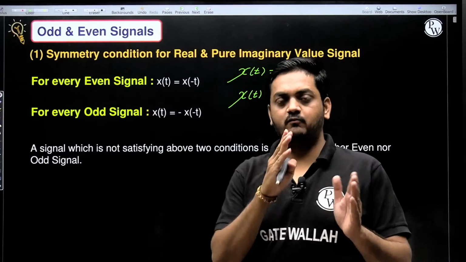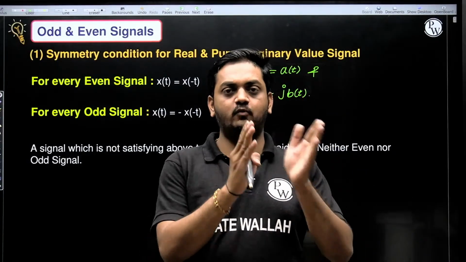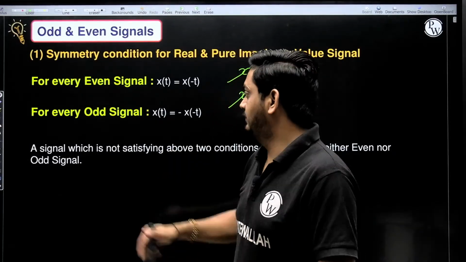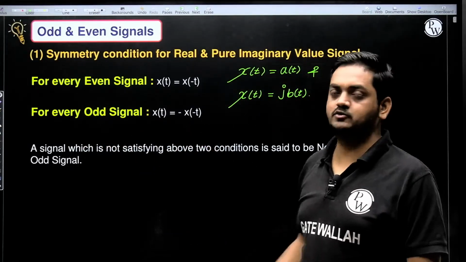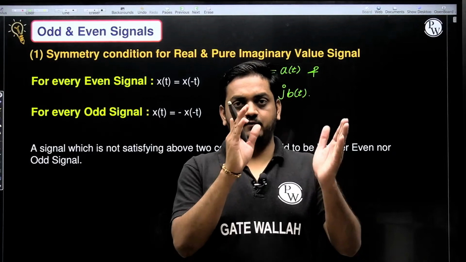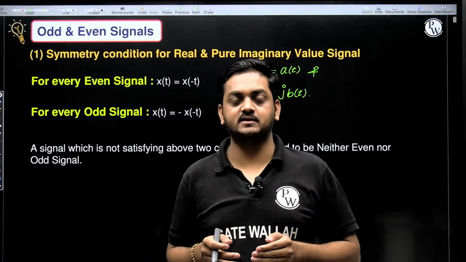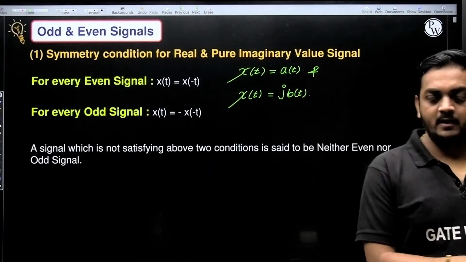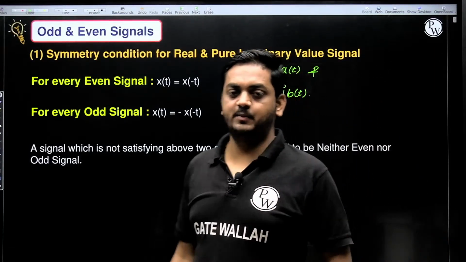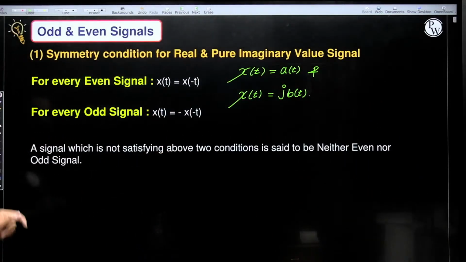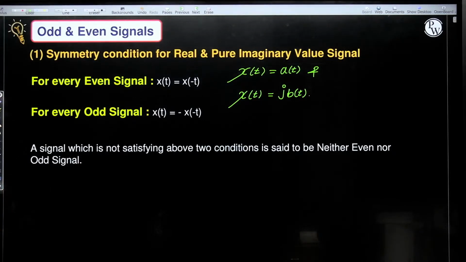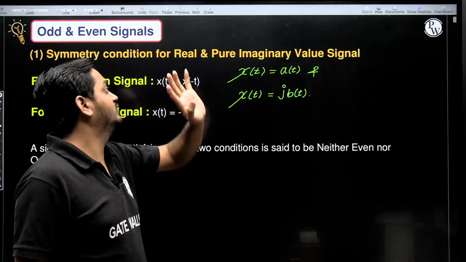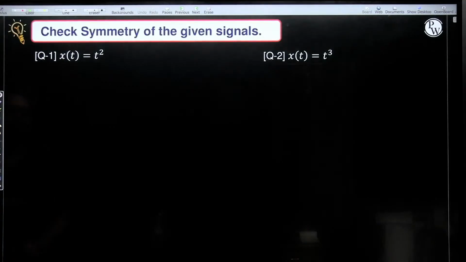X of minus t means what? Folding with respect to the y axis. So first of all you do the folding with respect to the y axis, and if it overlaps the original signal, that is known as an even signal. Similarly, for every odd signal x of t is equal to minus x of minus t. That means first folding with respect to the y axis, then folding with respect to the x axis, and if it overlaps the original signal, that is known as an odd signal. And a signal which does not satisfy the above two conditions is known as a neither even nor odd signal. Again, this is the symmetry condition for the pure real valued and pure imaginary valued signal.